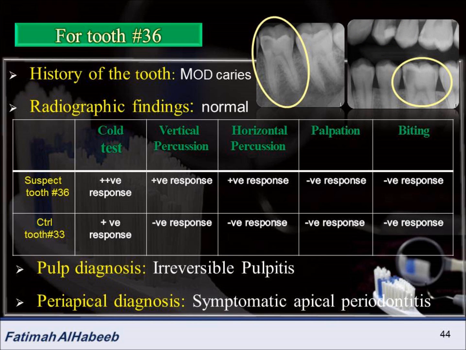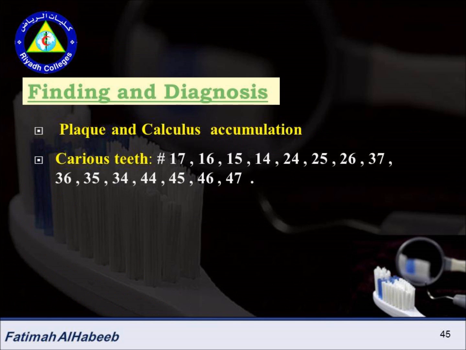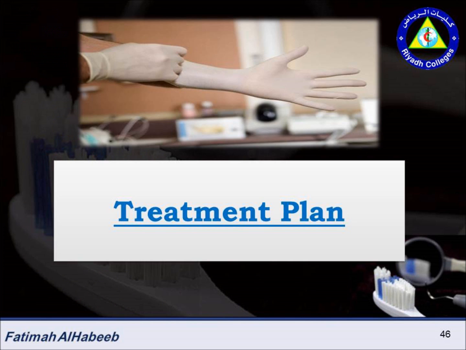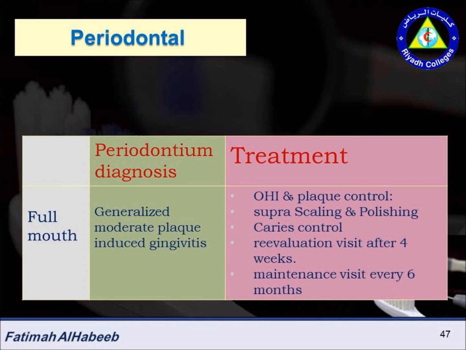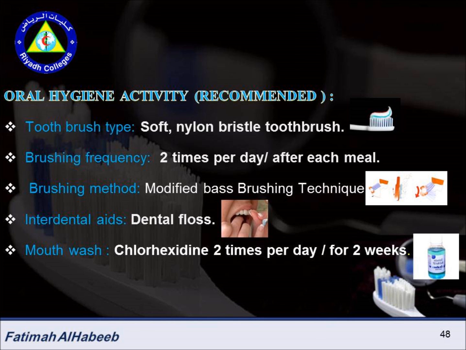For tooth number 36: history of the tooth, MOD caries, normal radiographic finding. It gives prolonged pain with the cold test and a positive response also with vertical and horizontal percussion. So the pulp diagnosis is irreversible pulpitis. Periapical diagnosis is symptomatic apical periodontitis. Now the treatment plan for periodontal: oral hygiene instruction, plaque control, supragingival scaling and polishing, re-evaluation after 4 weeks, maintenance every 6 months.